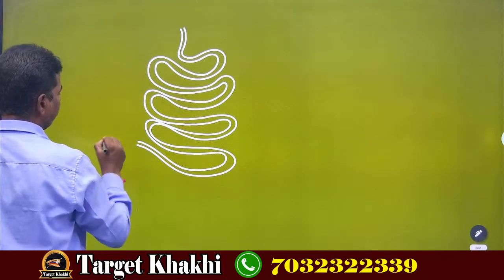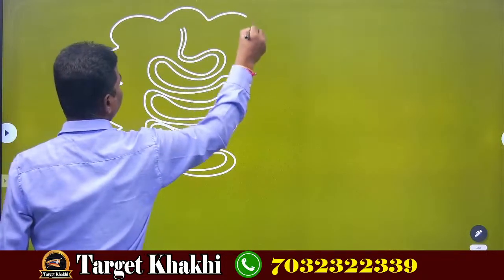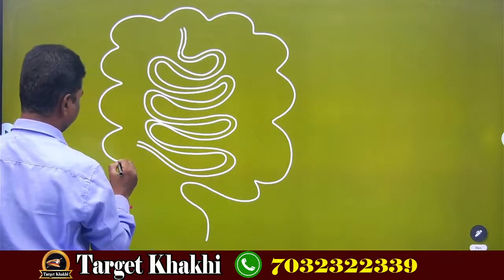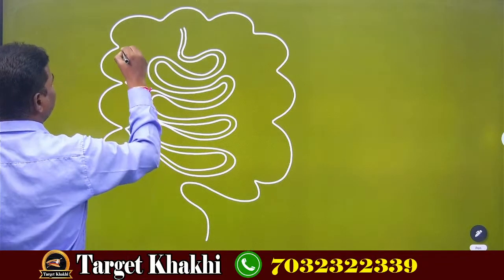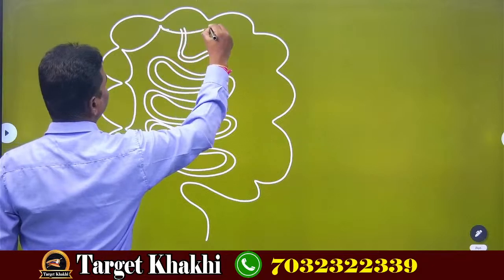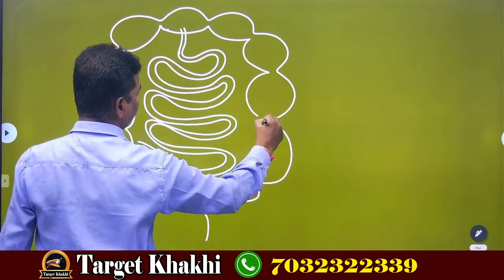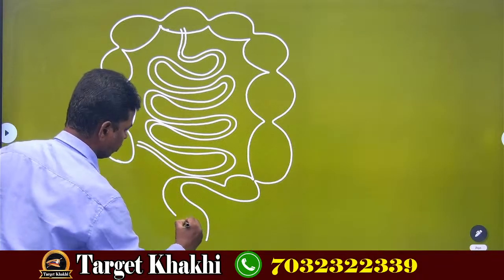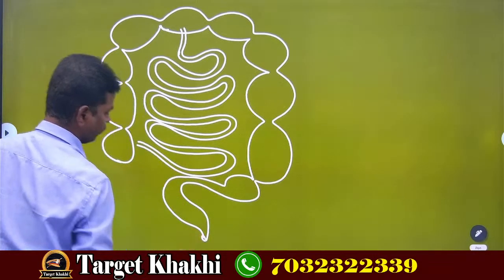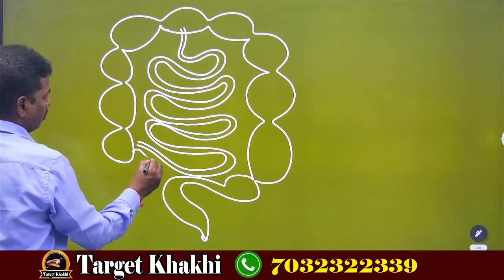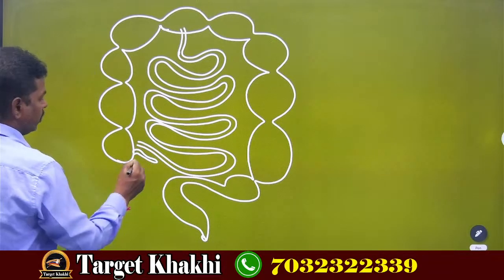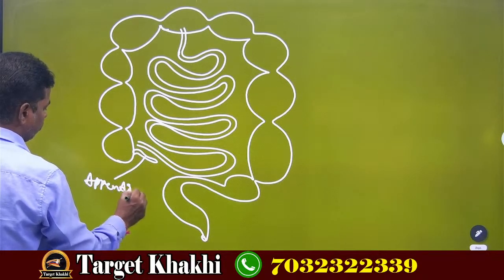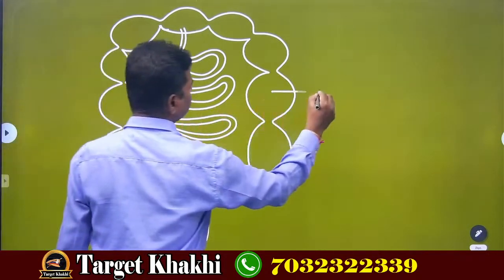And this is large intestine. All of you see properly. You can draw the human digestive system very easily. Now I am drawing large intestine. This is appendix. This is large intestine.